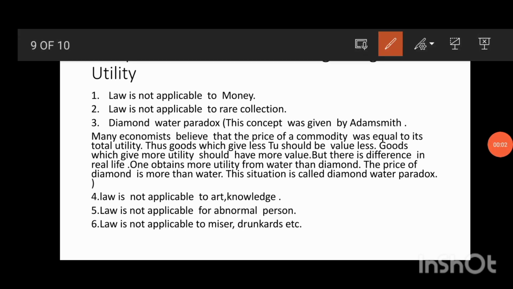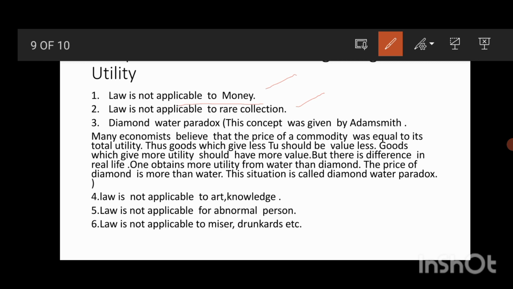This law is not applicable to money. A person doesn't derive utility or satisfaction from money. Even if he gets a lot of money, he will not be satisfied. So this law is not applicable to money, and this law is not applicable to rare collections like antique coins or antique collections and all. For that, this law is not applicable.